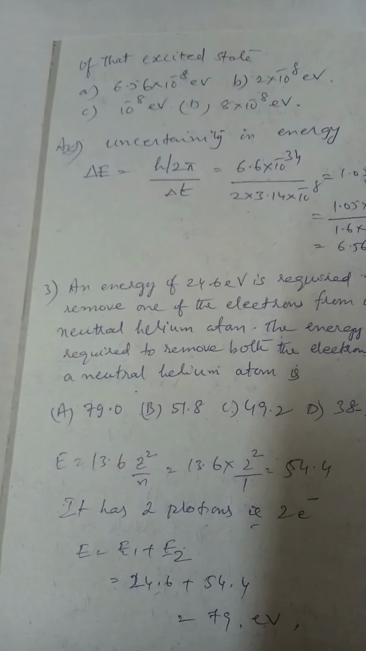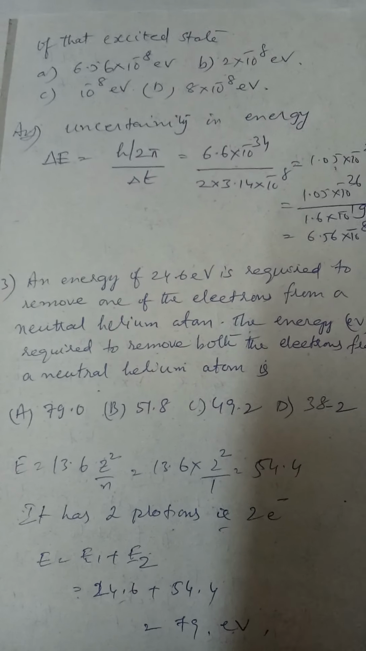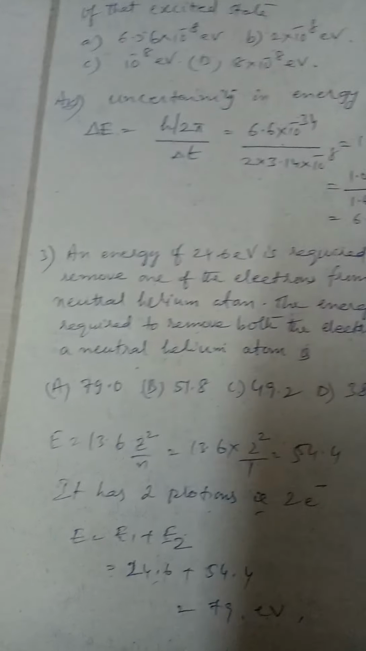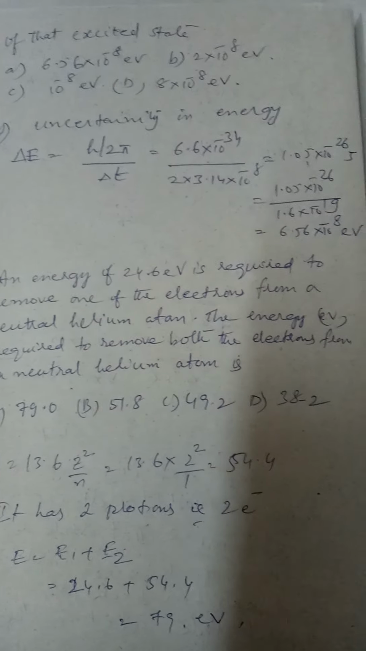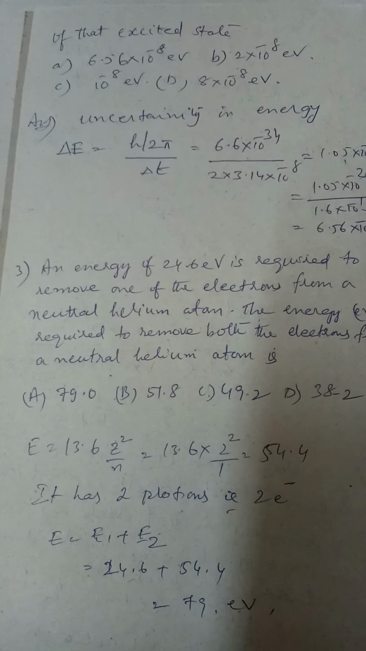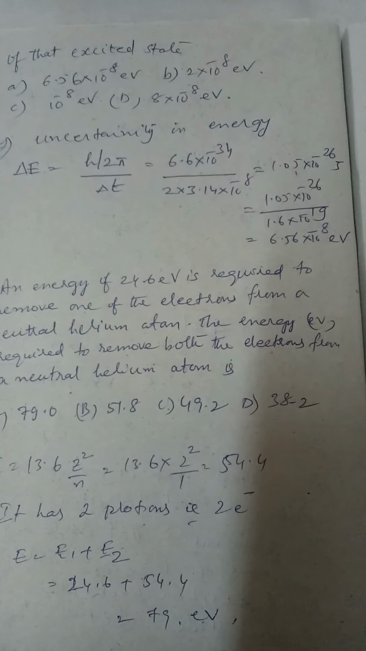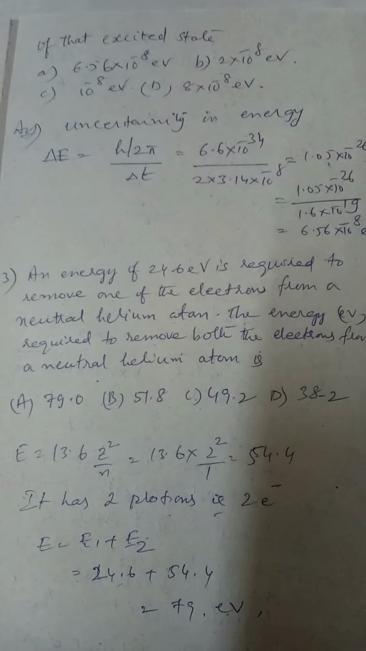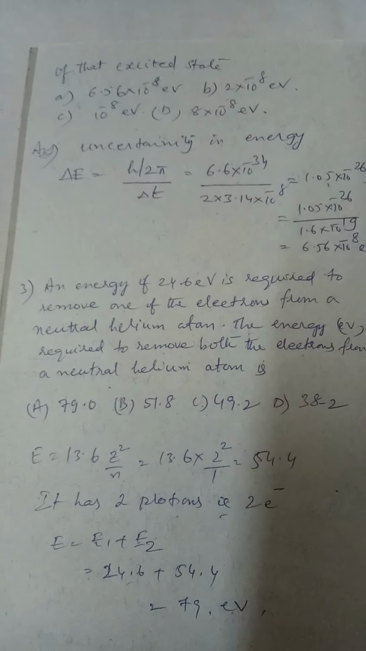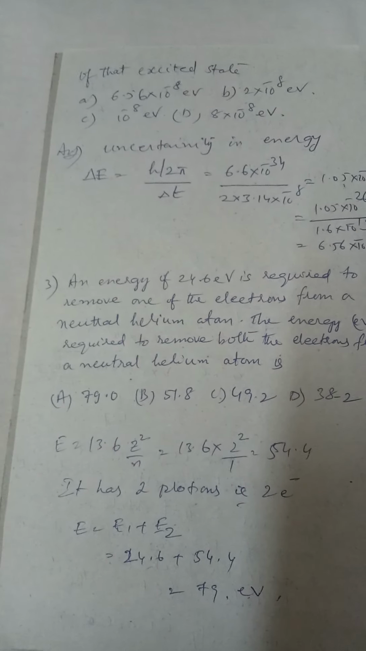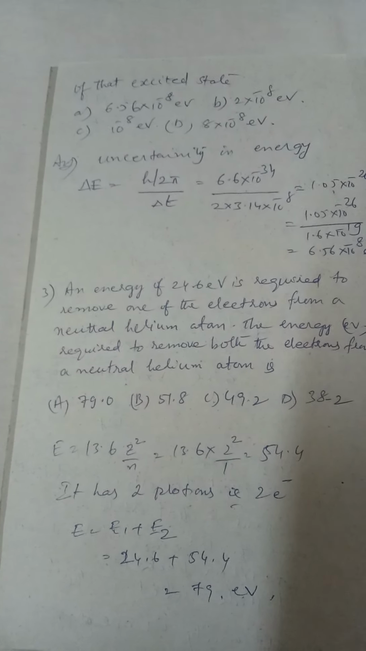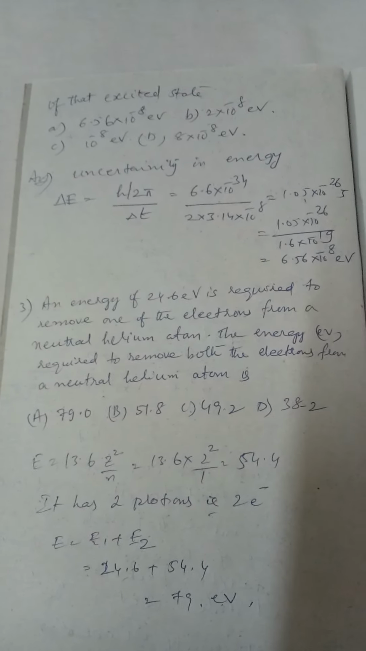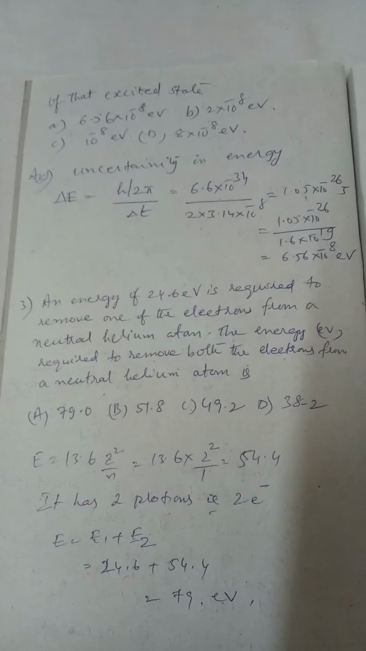The third question, let us see. An energy of 24.6 electron volts is required to remove one of the electrons from a neutral helium atom. The energy in electron volts required to remove both the electrons from a neutral helium atom is. See, helium atom is 2He4. That means it has got 2 protons. It will have 2 electrons also. The first electron is removed with an energy of 24.6 electron volts.